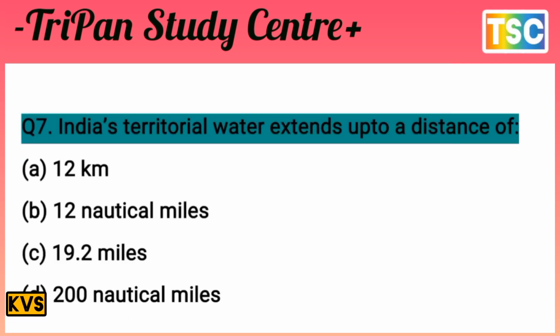The next question on your screen. India has a territorial water extent up to a distance of. That's an important question. The options here: 12 kilometer, 12 nautical mile, 19.2 miles, 200 nautical miles. Those are the important options here.